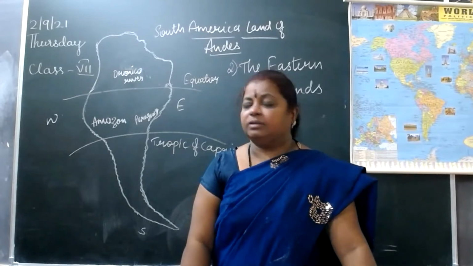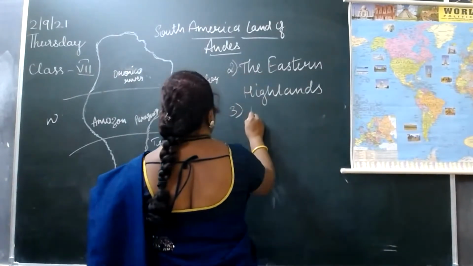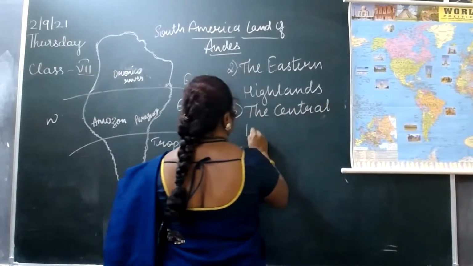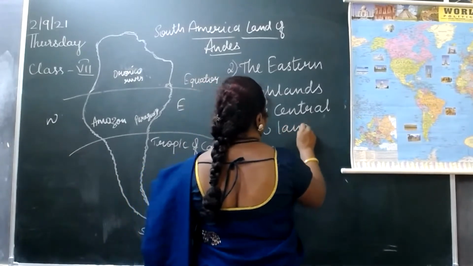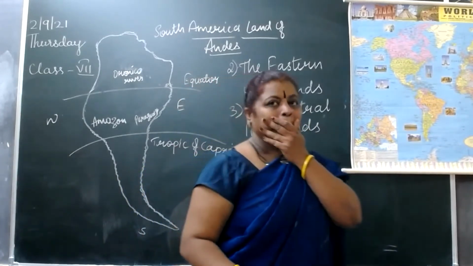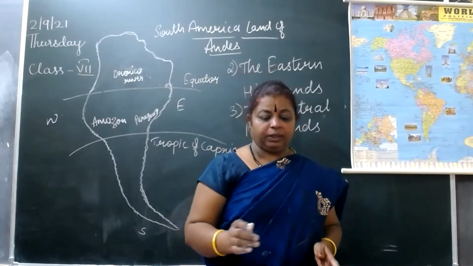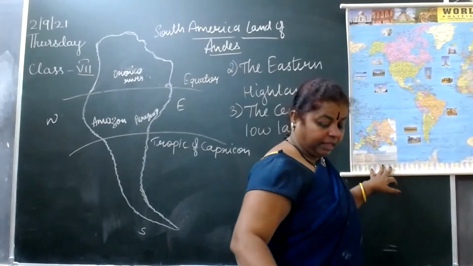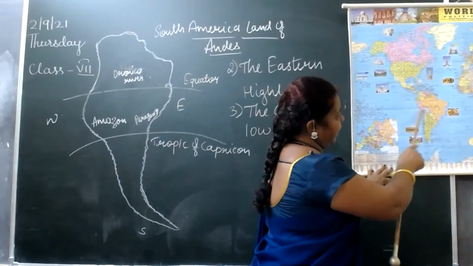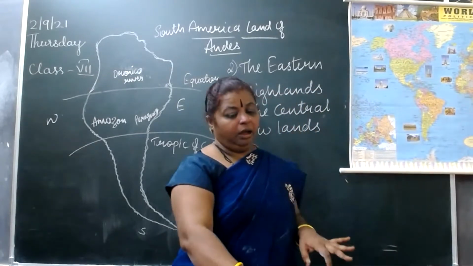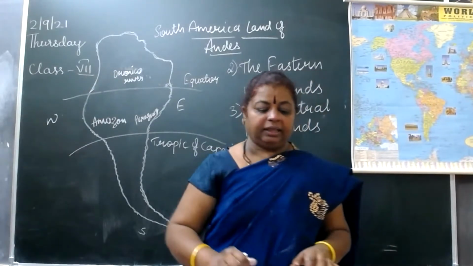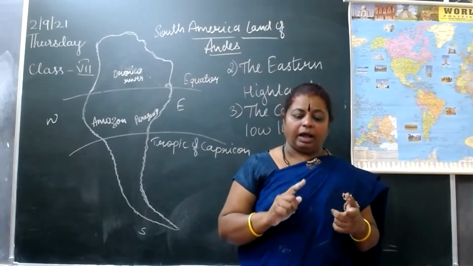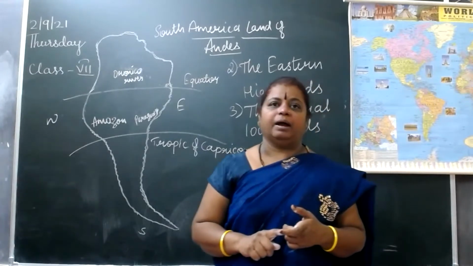The next, the third one, is the central lowlands. These central lowlands lie between the Andes mountains and the Eastern Highlands. They consist of large river basins like the Amazon, the Orinoco, and the La Plata rivers.